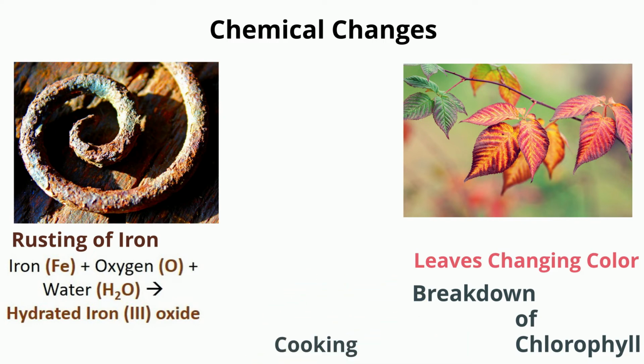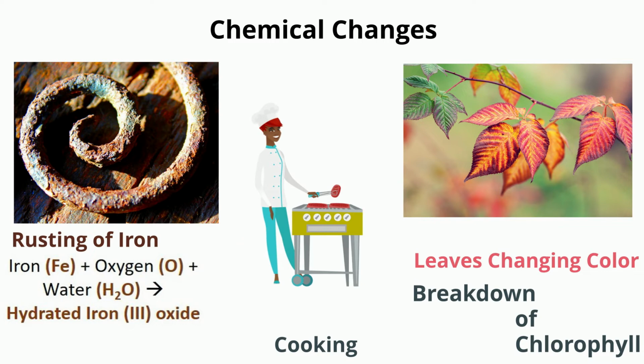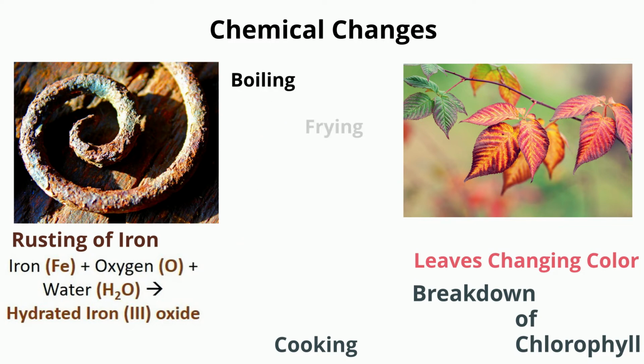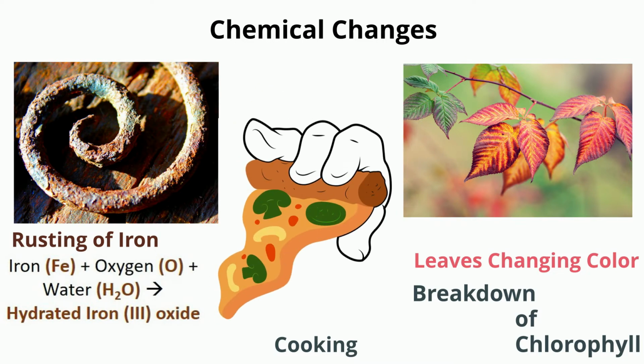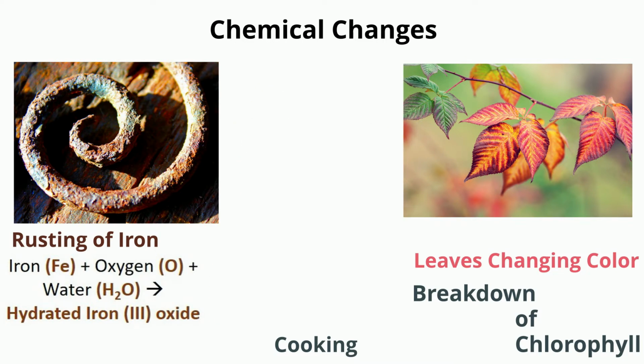And the most important example is cooking. Various processes take place when food is being cooked, like boiling, frying, baking, etc. These processes change the chemical composition of the food entirely, which cannot be reversed. This change in chemical composition brings with it the change in flavor, color, nutritional properties, etc. At the end, what we get is delicious food.